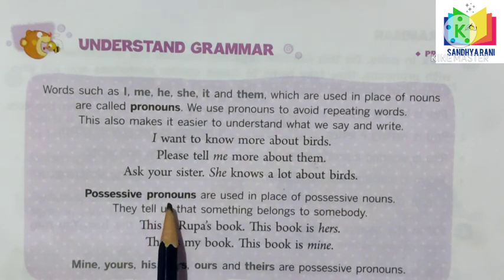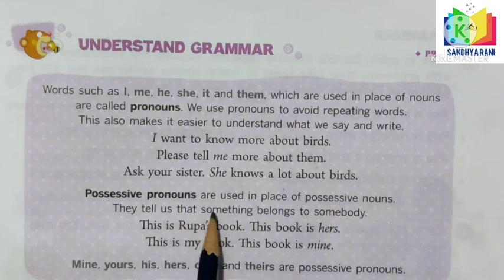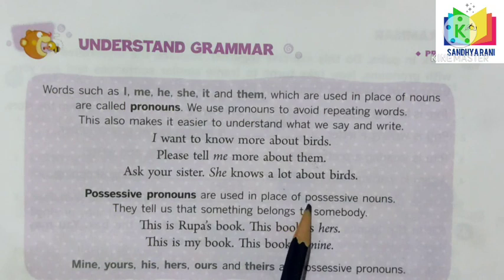After knowing about pronouns, we are going to know about possessive pronouns. Possessive pronouns are used in place of possessive nouns. They tell us that something belongs to somebody. For example, this is Rupa's book. Here, Rupa's. Whose book is it? Rupa's. It means this thing belongs to this person. Okay. And this book is hers.